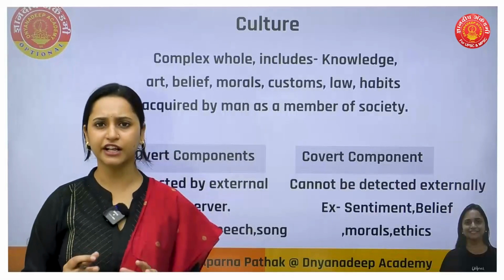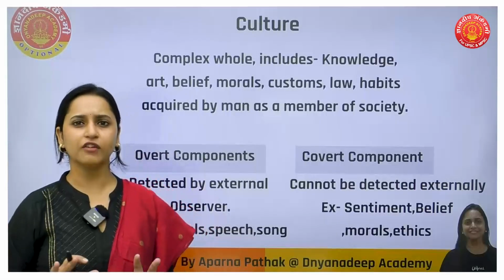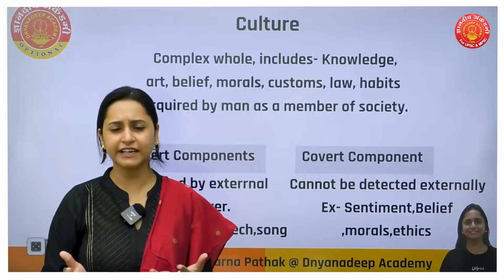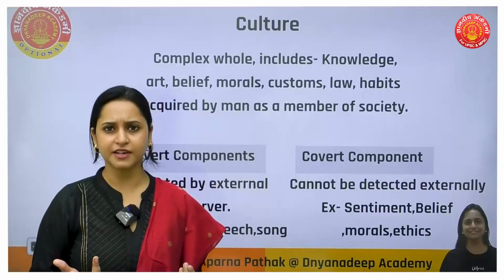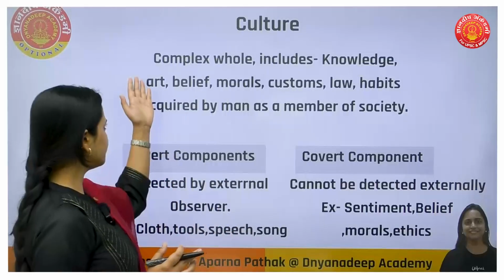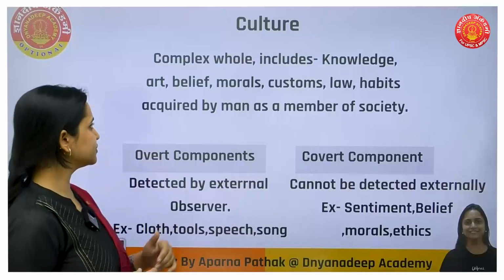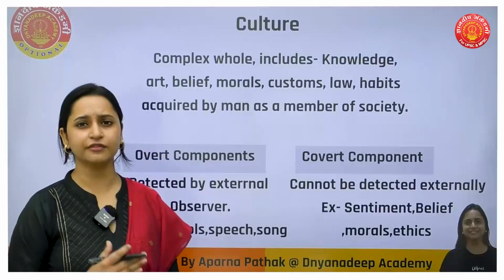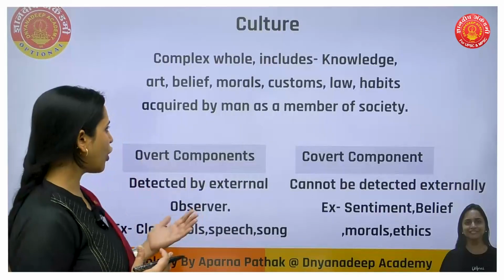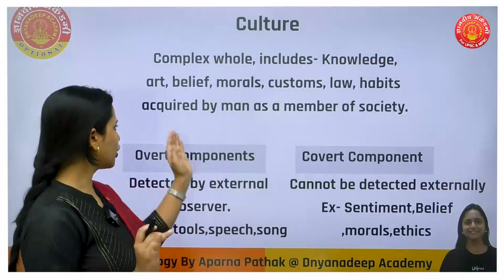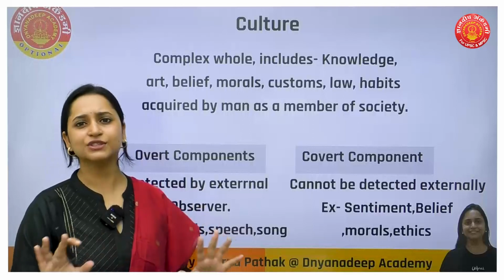Next one is culture. We all have heard about culture, but if we are asked to define culture, we may find it difficult because everything is culture, right? In one word, culture is a complex whole which includes knowledge, belief, clothing, laws, habits, custom, everything followed by a group of people in the society.